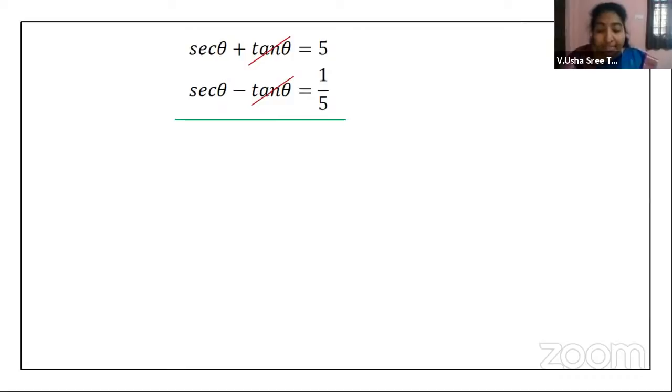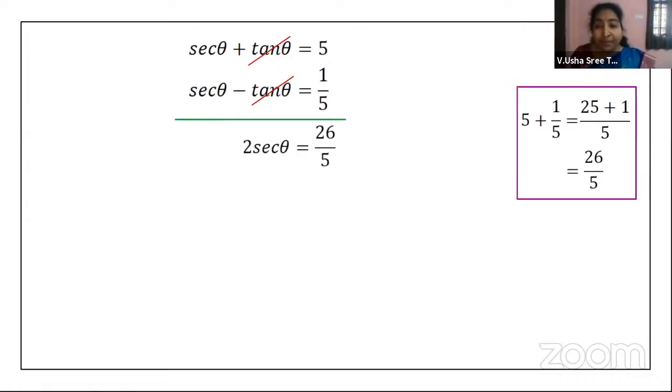So you will have it as 5 plus 1 by 5. If you take LCM as 5, you will be left with 26 by 5, children. So secant theta plus secant theta is 2 secant theta is equal to 26 by 5. So secant theta is nothing but 13 by 5. What is that you need to calculate? You need to calculate sine theta.